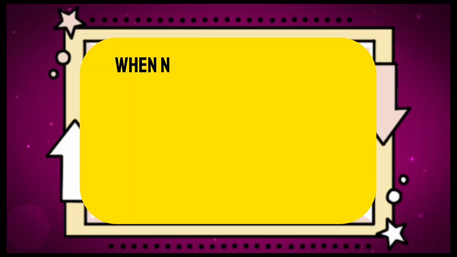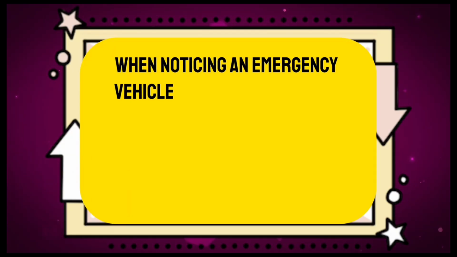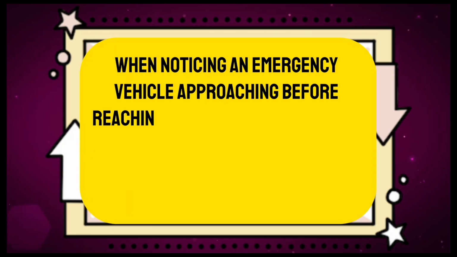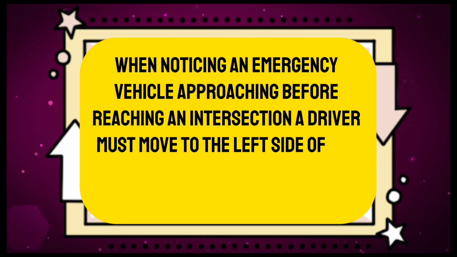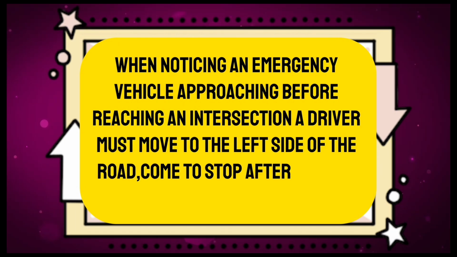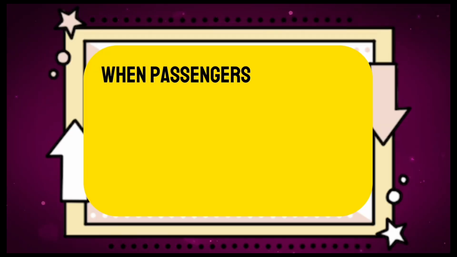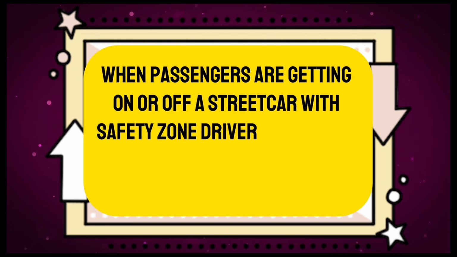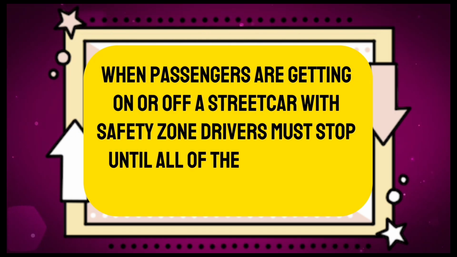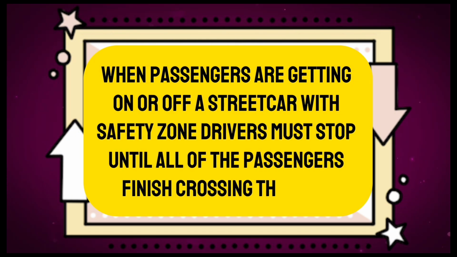False. When noticing an emergency vehicle approaching before reaching an intersection, a driver must move to the left side of the road, come to stop after passing the intersection. False. When passengers are getting on or off a streetcar with safety zone, drivers must stop until all of the passengers finish crossing the road.